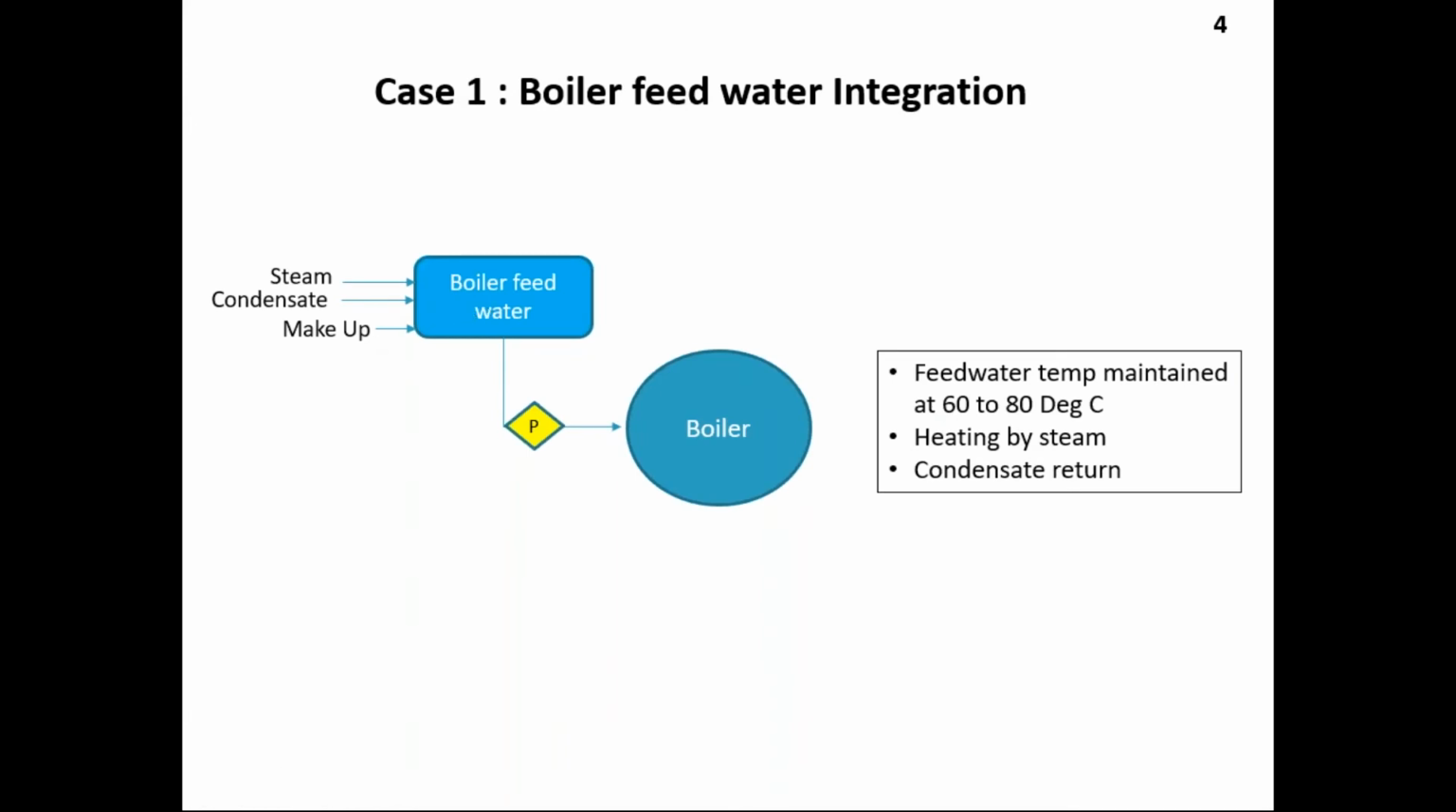This is a very common picture where you have a boiler feed water tank. Then the steam comes in, condensate comes in, makeup water comes in, and it is maintained at 60 to 80 degrees by steam, and a high pressure pump feeds it into the boiler. And every day, 20 boilers are added in India. So there is a huge potential for water heating using solar. These 20 boilers are of an average capacity of 1 to 2 tons per hour.